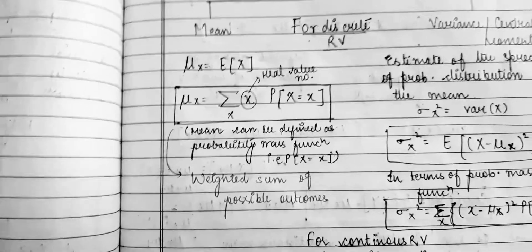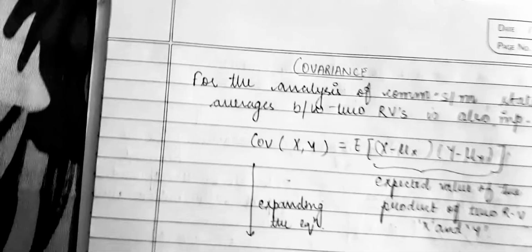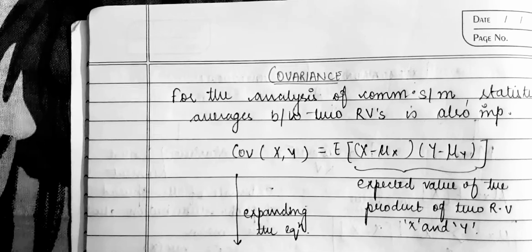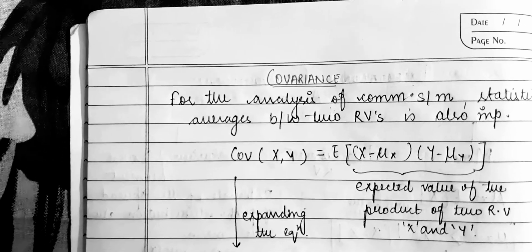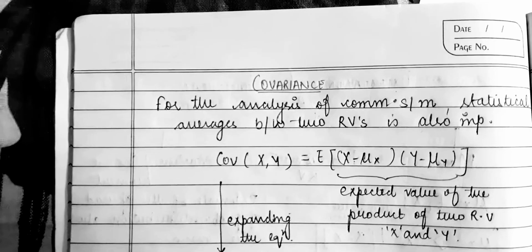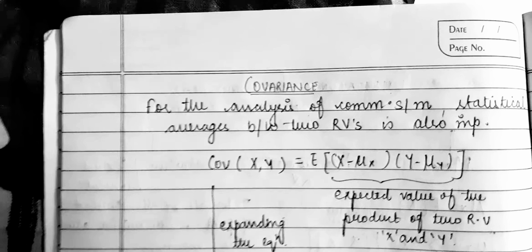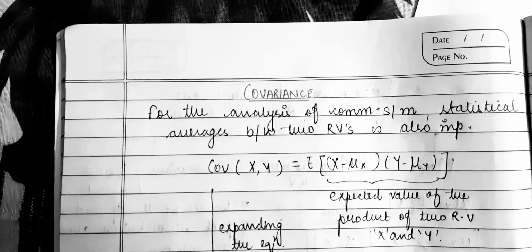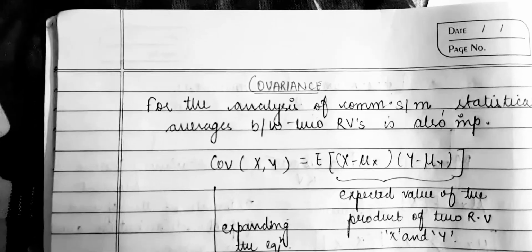As we know, your random variable is divided into two, that is your discrete and continuous. So we have seen the mean and variance formula regarding the discrete random variable as well as continuous random variable. Now coming on to the covariance. For the analysis of communication system, the statistical averages between two random variables is very important. So your covariance, that is for two variables x and y, is represented as expectation x minus mu x into y minus mu y. So this is basically the expected value of the product of two random variables, that is x and y.